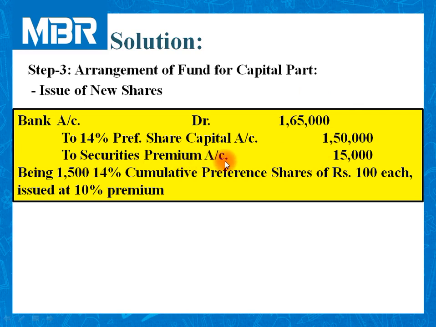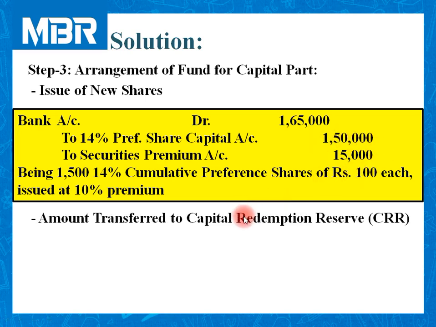Earlier it was known as share premium, but now securities premium. To securities premium account 15,000. Being 1,500 14% cumulative preference shares of rupees 100 each issued at 10% premium. So we have collected rupees 1,50,000 for capital and 15,000 rupees for securities premium.